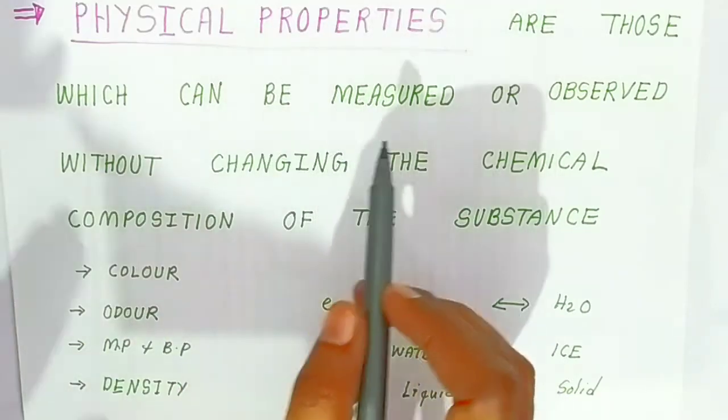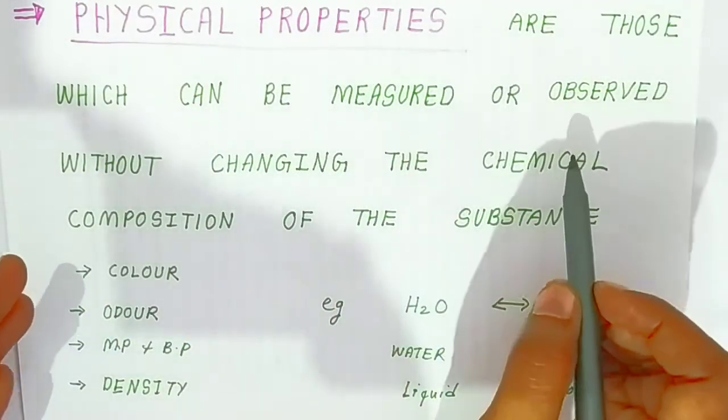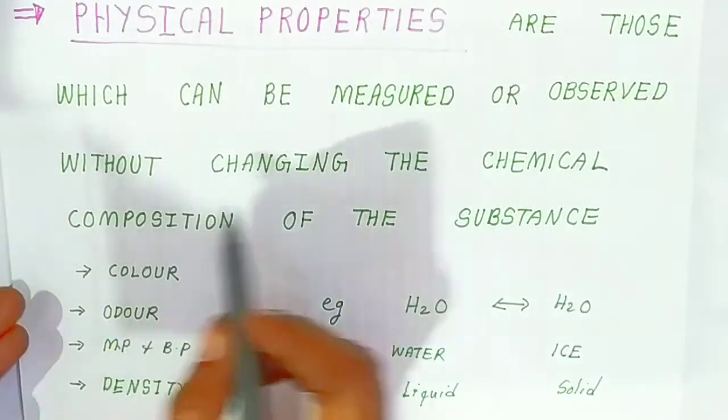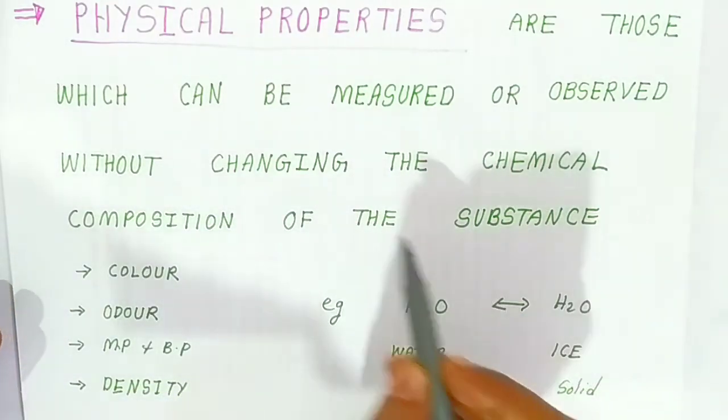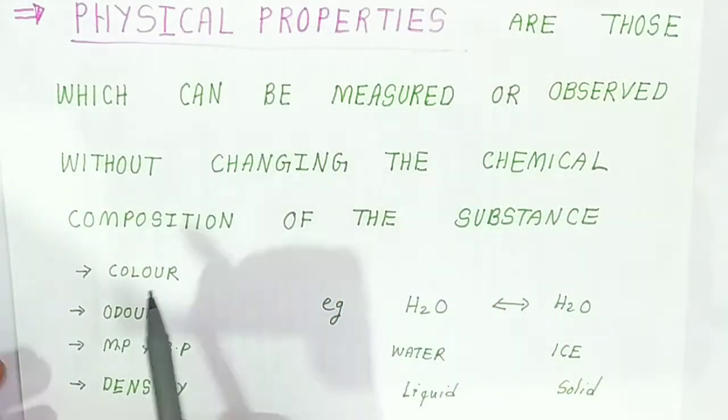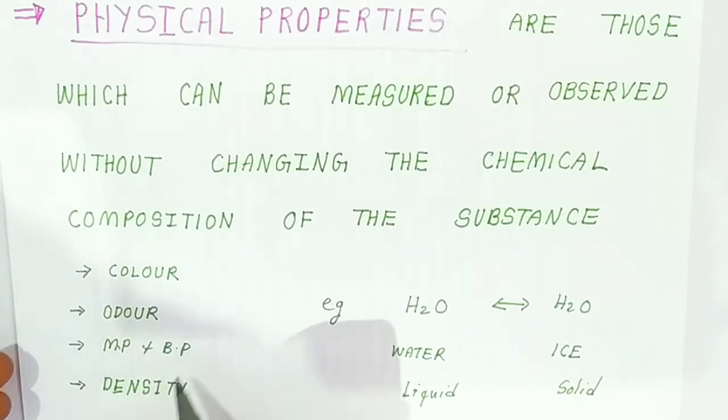What are the physical properties? They are those properties which can be measured or observed without changing the chemical composition of the substance. In physical properties of matter, we look at the color, odor, melting point, boiling point and density.